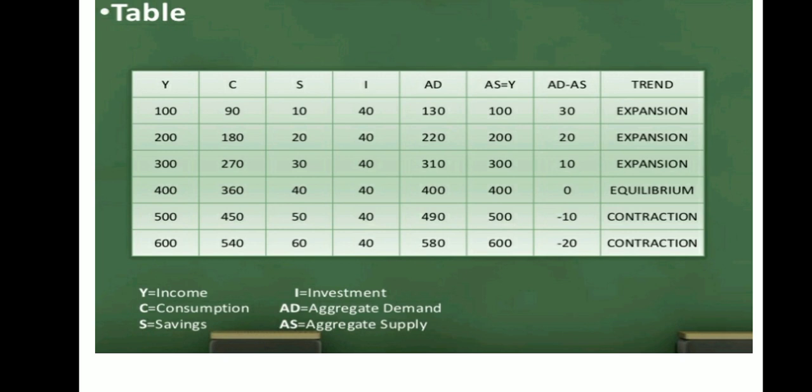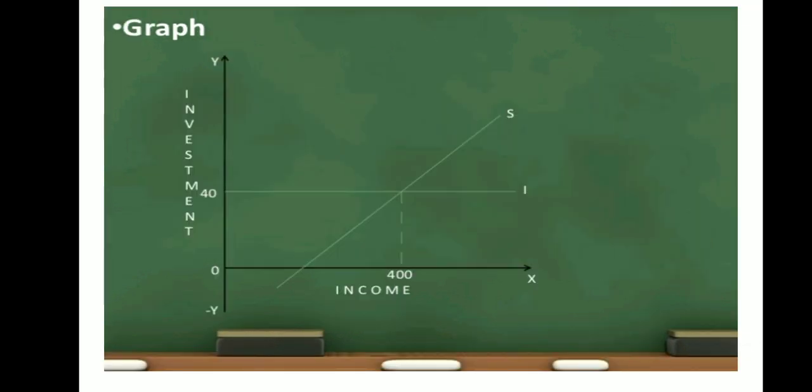At the 500 level of income, AD equals 490, which is 10 less, so more is supplied whereas the demand is only 490. No more investment is done in the economy, there is contraction in the economy.